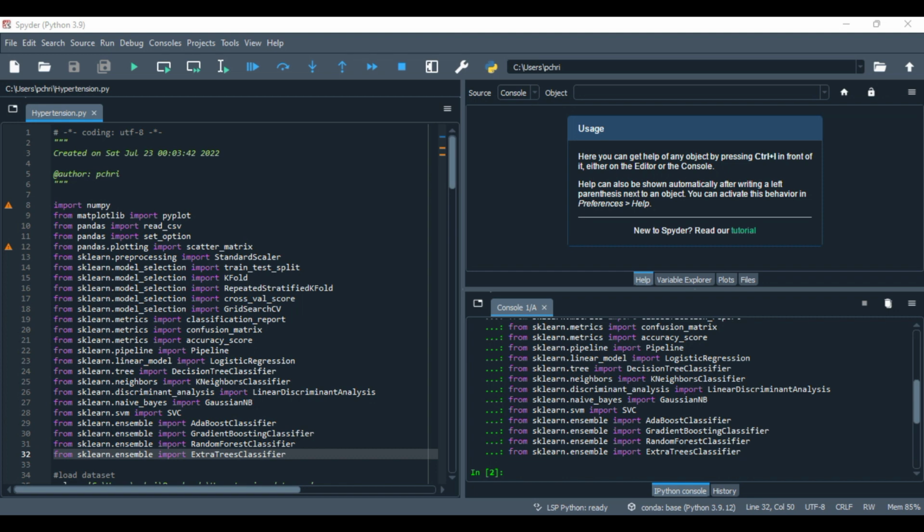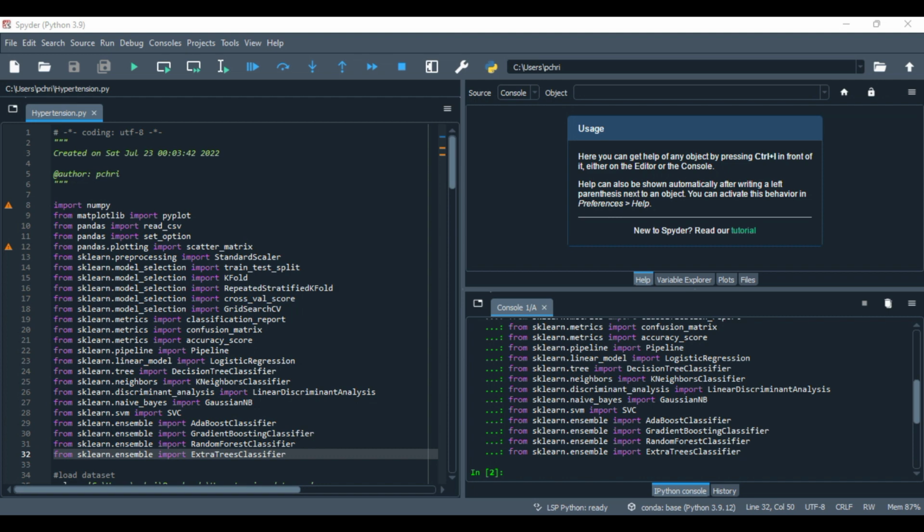K-nearest neighbor is another method that we will be digging into today. A non-parametric supervised learning method which can be used for either classification or regression. If KNN is used for classification, the output is a class membership where an object is classified by a plurality vote of its neighbors, with the object being assigned to the class that's most common among its nearest neighbors if K is greater than 1.